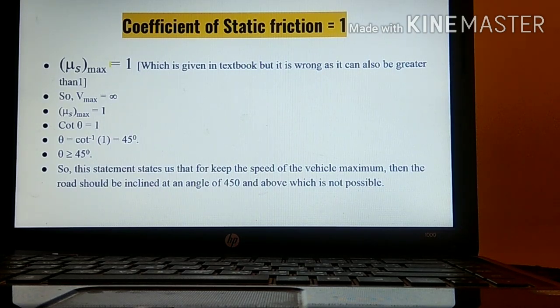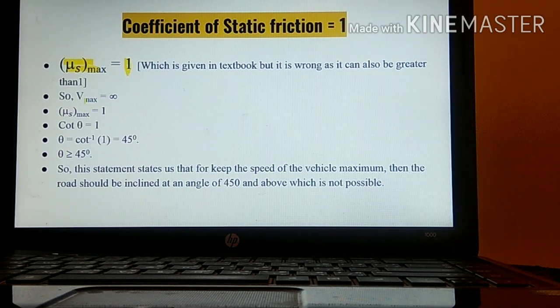Now in your textbook it has been given that the coefficient of static friction has a maximum value of 1. But it is wrong, because the coefficient of static friction can also be greater than 1. There are also numericals in which the coefficient of static friction is greater than 1. But over here, if they are only taking into consideration the material used for making roads in India and whatever tires are available, then the coefficient of static friction can be 1. Okay. So the coefficient of static friction is 1, V max is equal to infinity. So we'll be putting this value over here.